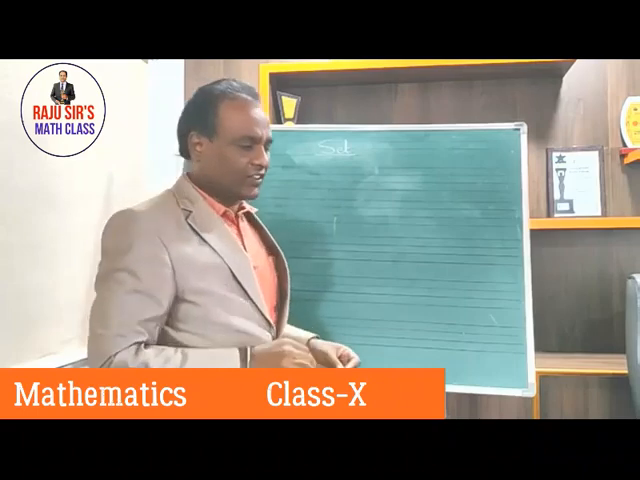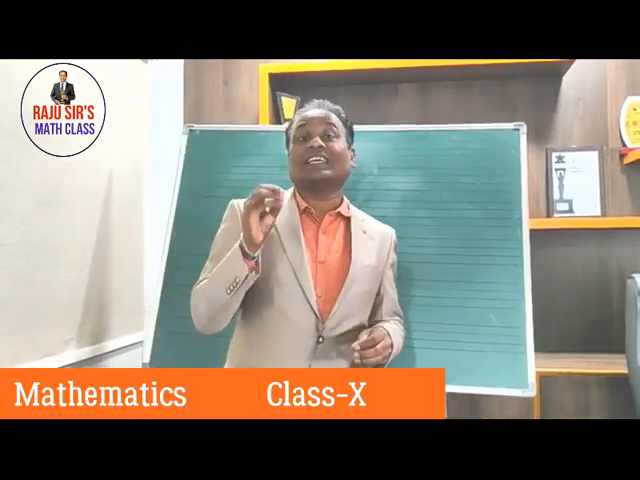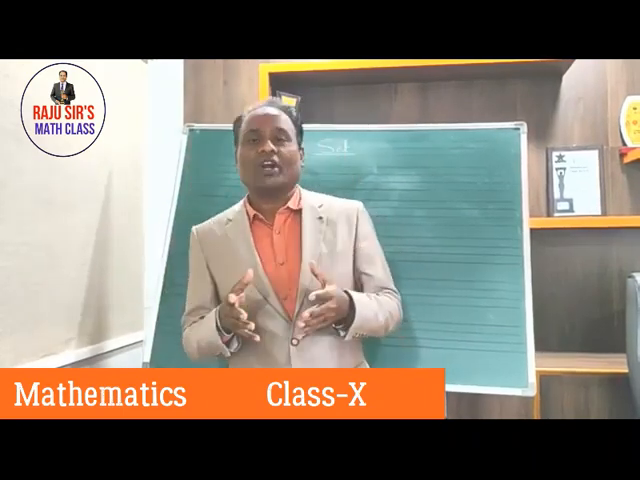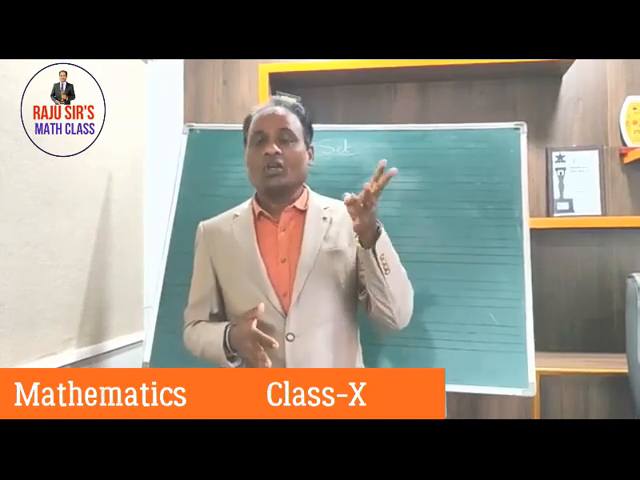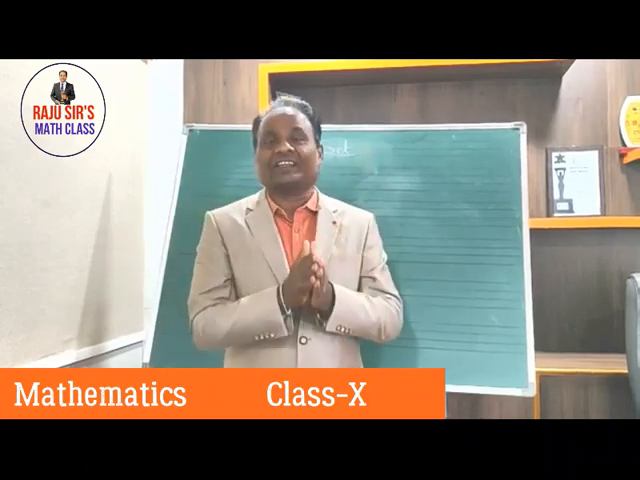Let me give one more example. Suppose I ask you to collect the vowels in the English alphabet. Vowels in the English alphabet. So what do you collect? A, E, I, O, U. So you collect these objects, we call it a set.